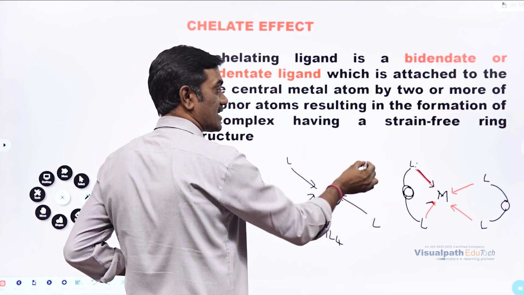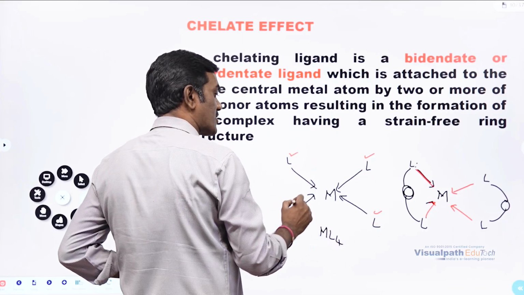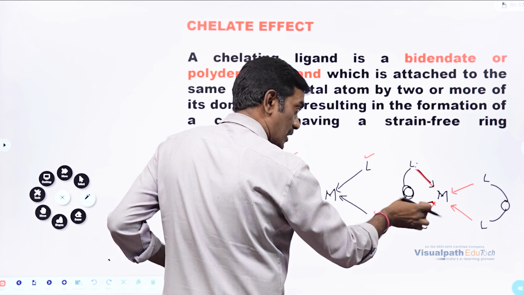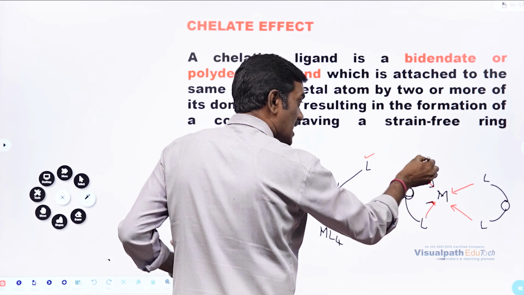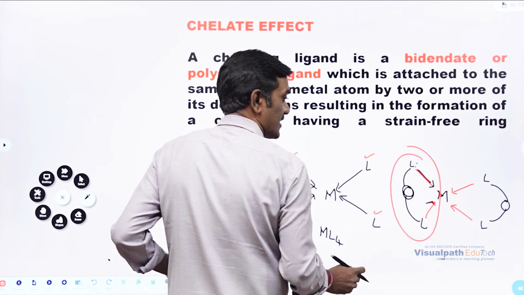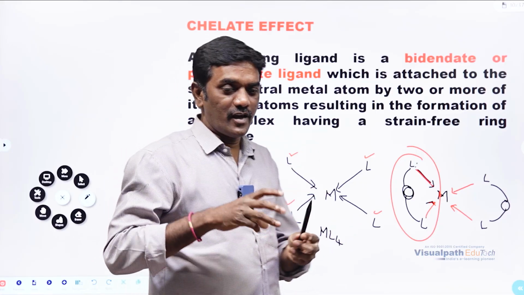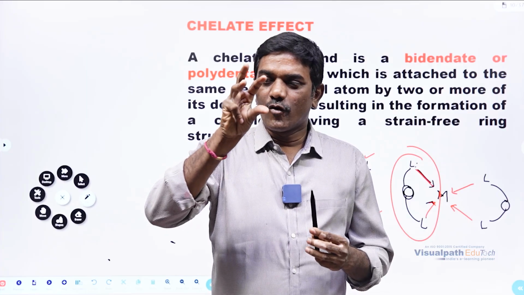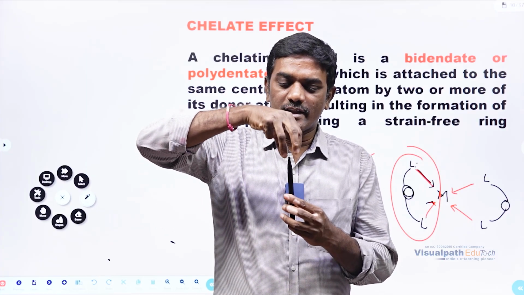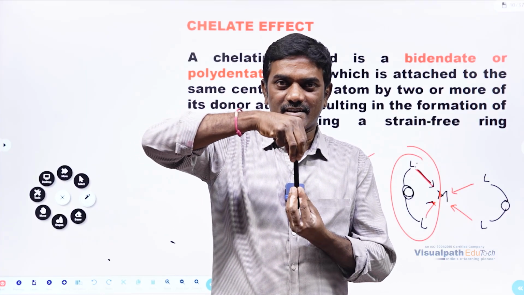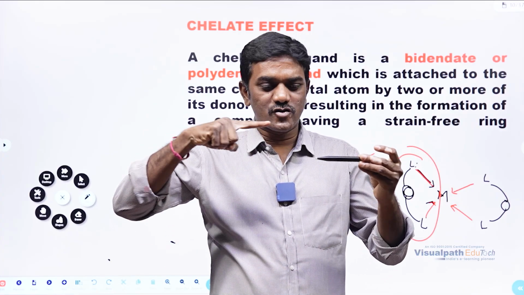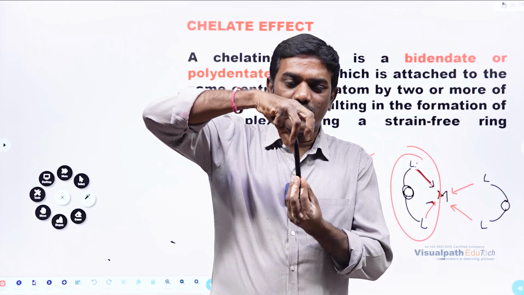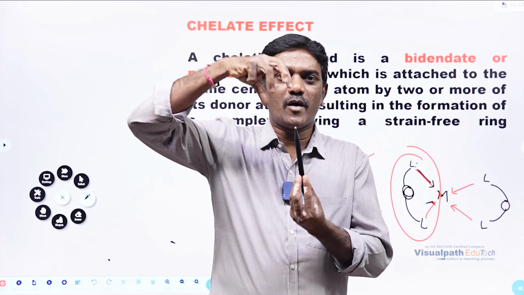In this case, the ligands are donating electrons to the metal. These two ligands are donating at a time. This type of thing is called chelating. Chelating means it's one way. For example, if you are imagining four sides from my hand, and it is holding this pen, this is called chelating. Just giving electrons to this metal is simple donation. But giving together at a time from only one source, that is going to form a chelate.